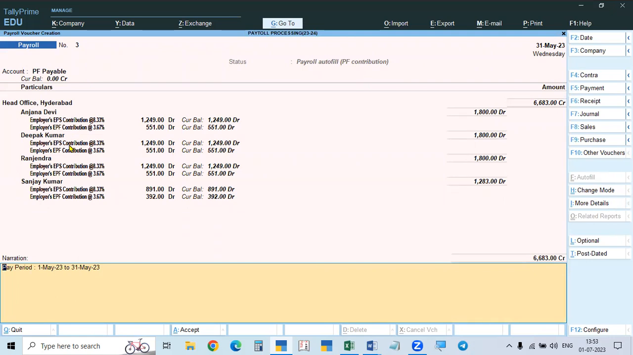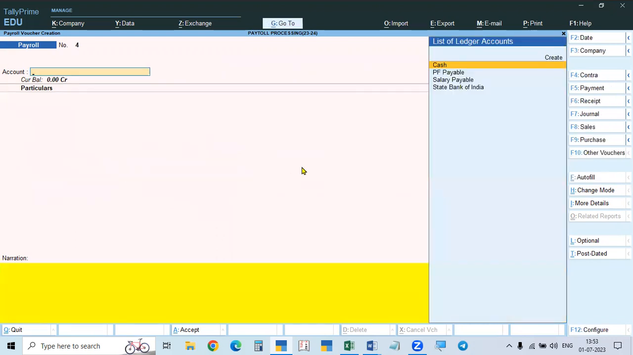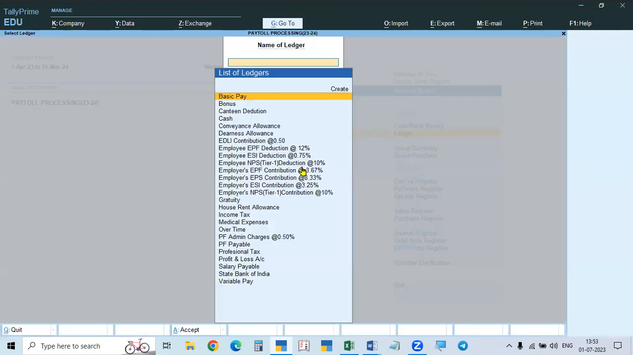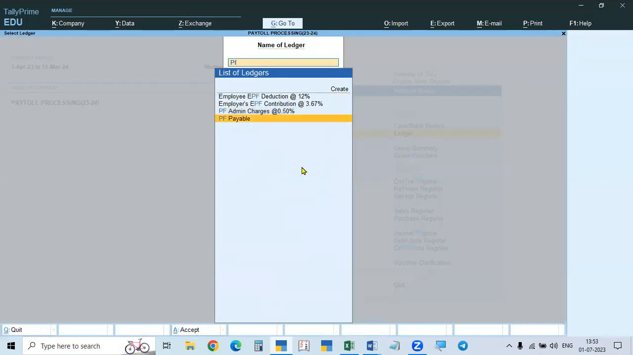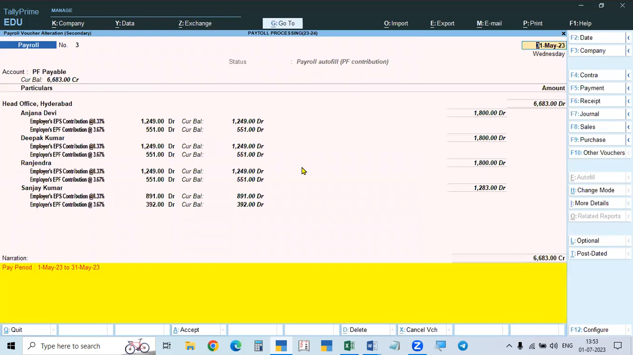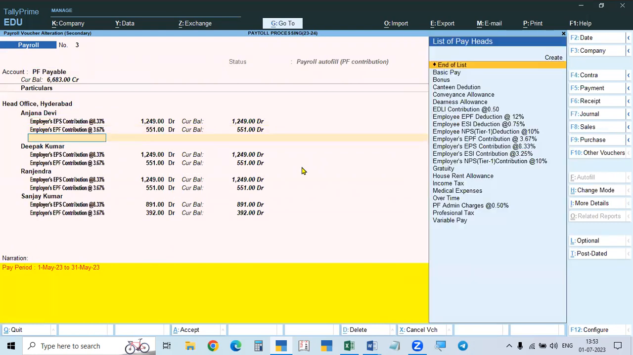So EPF, EPS. Okay, ESI is not there because ESI is not calculated for all the people. But here I will save this and go to PF payable. Go to PF payable. Here 6,000, and you see here, you can come down here. Sanjay Kumar.